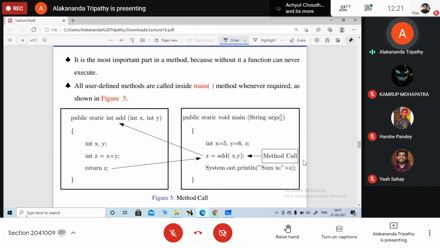Now another thing, one of the most important things: even though you have defined the method anywhere in the program, वो execute कहाँ पर होगा? When will it be executed? When you are going to call it using the main method. Main method के अंदर जब भी call करोगे, वो execute होगा. Otherwise, your method will not execute. Okay. So main is the method which will help to call the other user defined method.